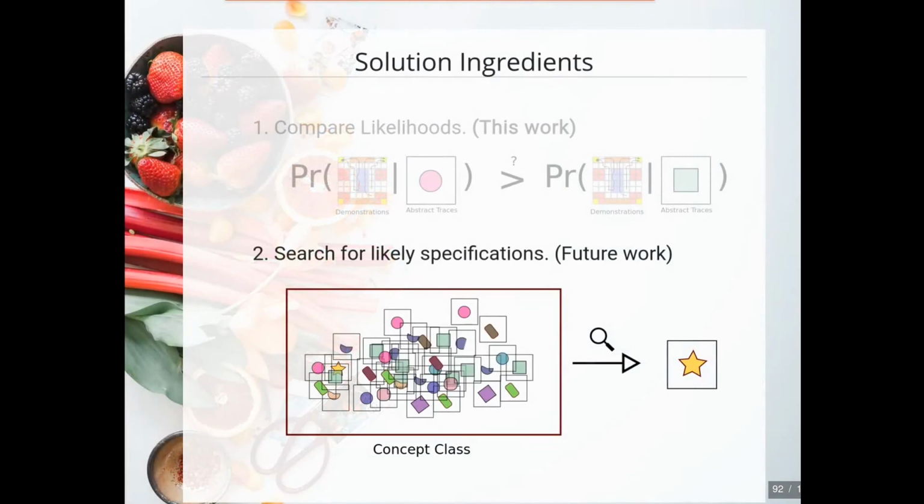Next, while in this work we've mostly focused on assigning likelihood estimates in order to be able to compare formal specifications, future work includes systematically searching for the most likely specification in a large concept class.